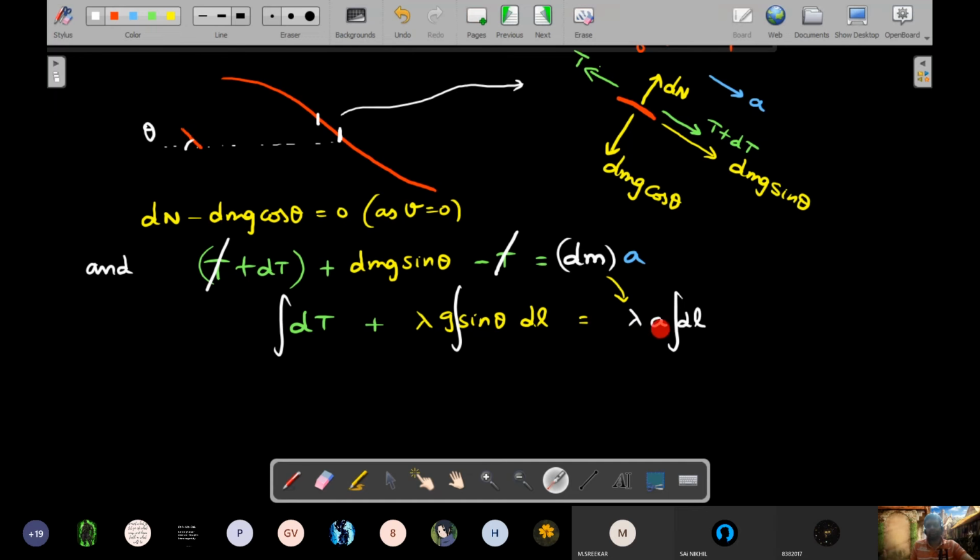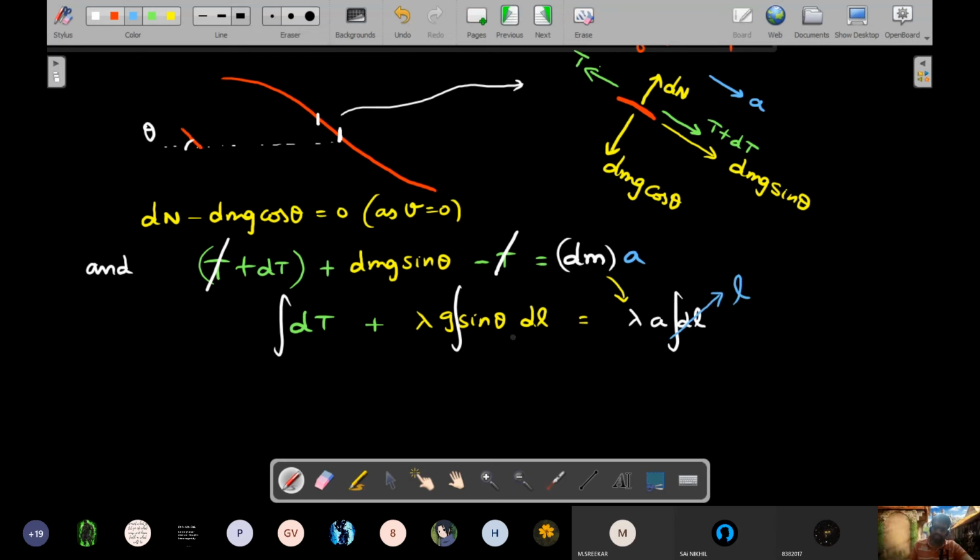A, he told you, is the same value throughout the rope. He asked you to take that, that's why I could bring a out, but DL stayed inside. Now, as I integrate from the topmost point to the bottommost point, what would lambda DL give you? It will give you the total value of the length L. Okay, right. So this is the total value of length L.